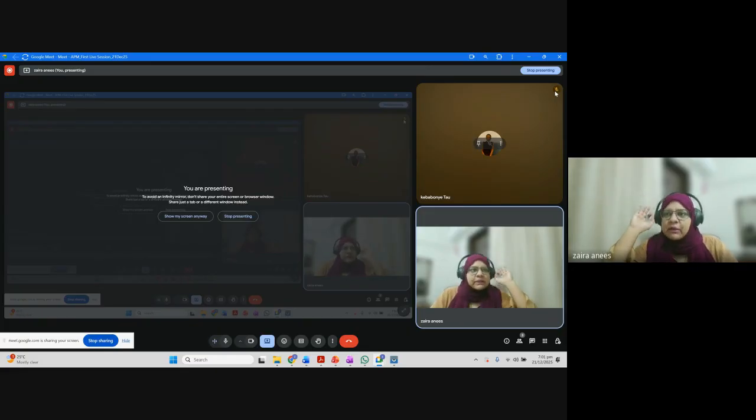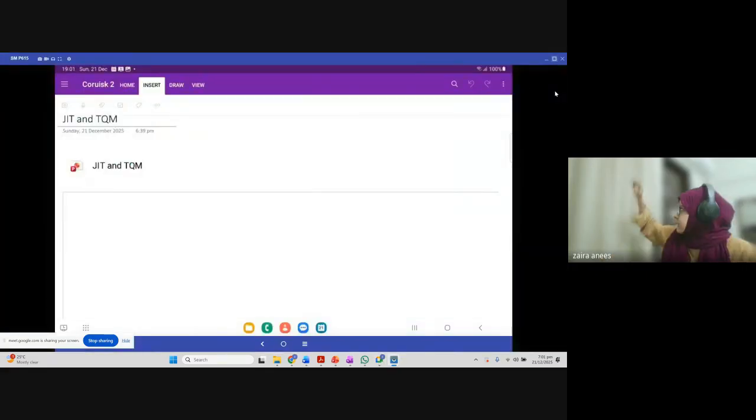So that is basically the objective of today's session, to tell you how to write the answer and how to deal with the marking scheme, because marking scheme is extremely important in APM paper, right? So this is the objective of today's session. So we are going to start with today's session.